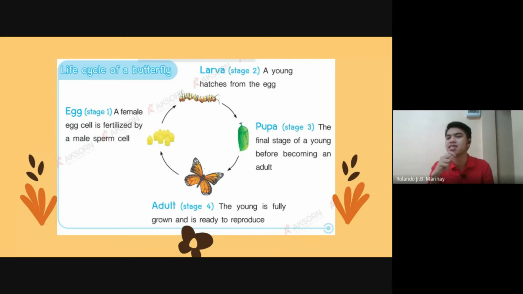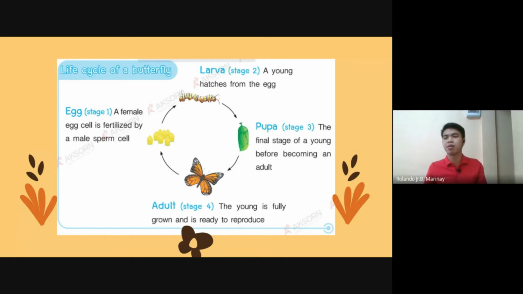This is the larva, and then it becomes a pupa. The pupa is the final stage of a young before becoming an adult. It becomes a pupa. A pupa is like a larva inside of a cover. That is called a pupa.